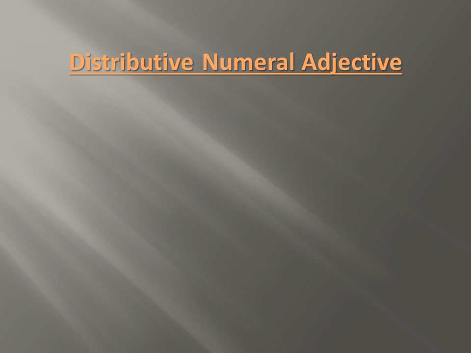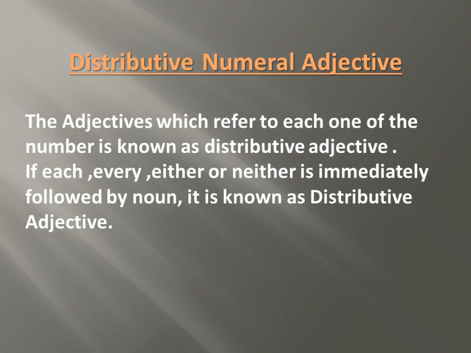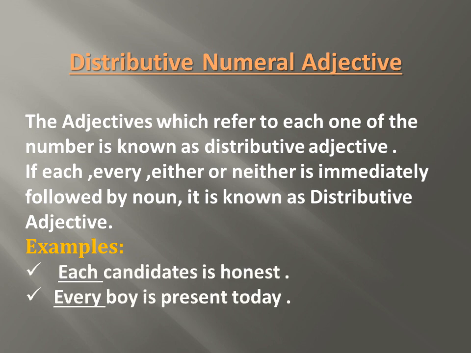Distributive numeral adjectives. The adjectives which refer to each one of the number are known as distributive adjectives. If each, every, either or neither is immediately followed by a noun, it is known as a distributive adjective. Examples. Each candidate is honest. Every boy is present today. So here each and every are adjectives.